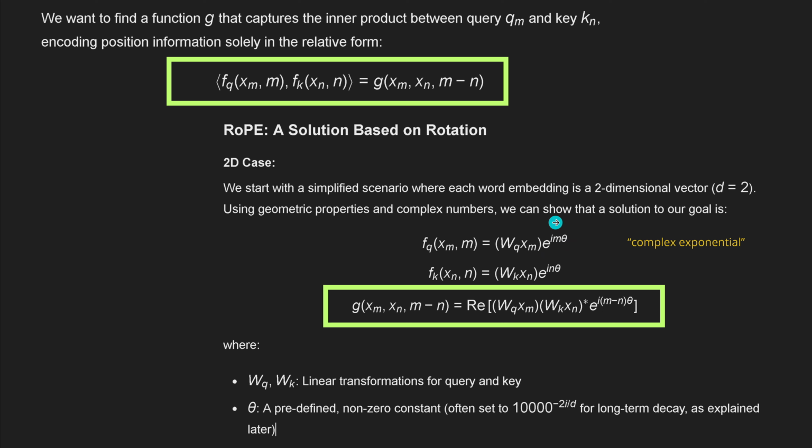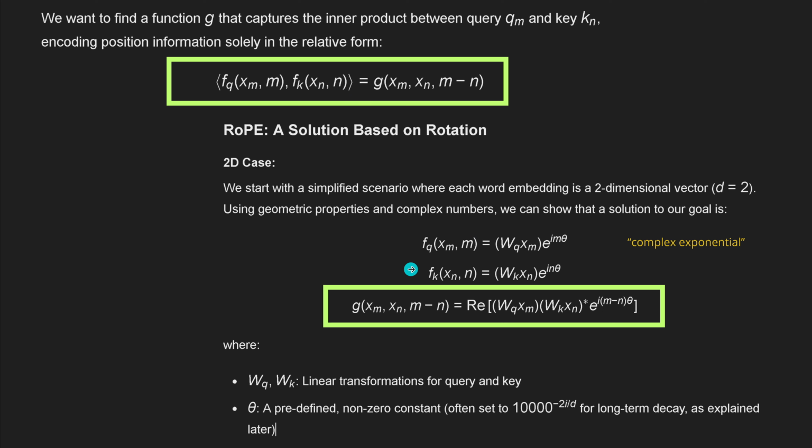And then we have here the position m for our queries, and then we have here a theta. A theta can be a scalar, or later it will become a function that we optimize. So just from pure mathematics, if this is what we want to achieve with a relative position encoding and embedding in the attention mechanism of the transformer, we just have to solve this equation. And this is the solution to this equation.